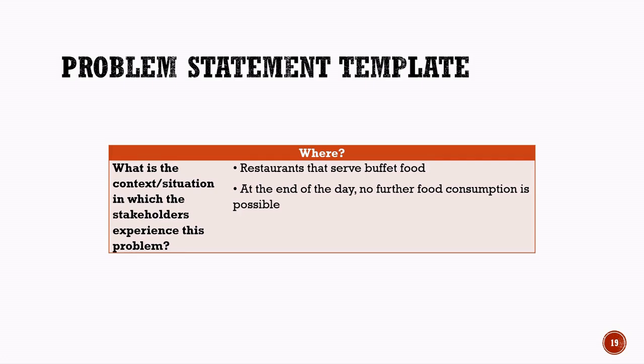The issue becomes more noticeable at the end of the day when food consumption stops and customers are no longer arriving. At that point, any remaining food becomes leftover food. Since restaurants usually do not reuse or serve stale food the next day, the extra food often goes to waste. Understanding where and when the problem occurs helps us identify the exact situation that needs improvement. This information can help in developing AI solutions that predict customer demand more accurately and reduce unnecessary food preparation and wastage.